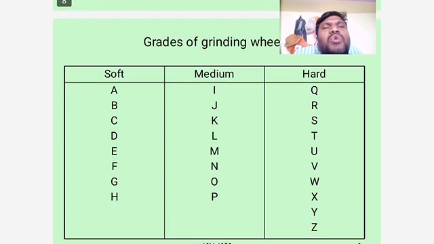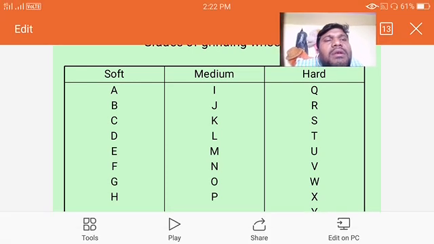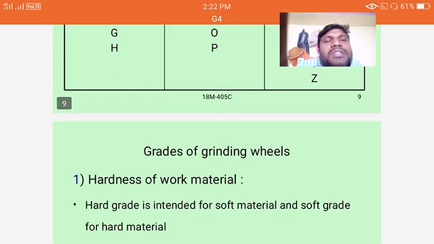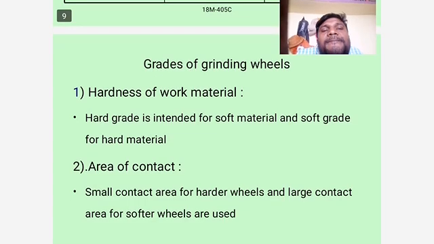Here some codes are given, alphabets A, B, C, D, E, F, G, H. A to H is soft grade, medium grade I to P, hard grade Q to Z. Regarding hardness of work material, hard grade is intended for soft material and soft grade for hard material.